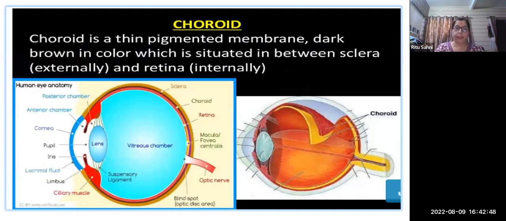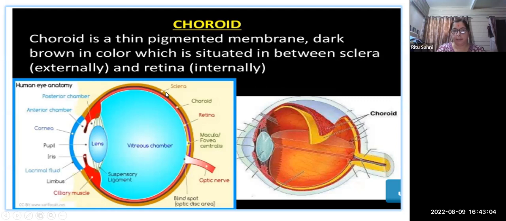So this is the choroid. It is also a thin pigmented membrane, dark brown in color, situated in between. Externally there is the sclera. Internally there is the retina. In between, there is the choroid, which you can also see in this picture.